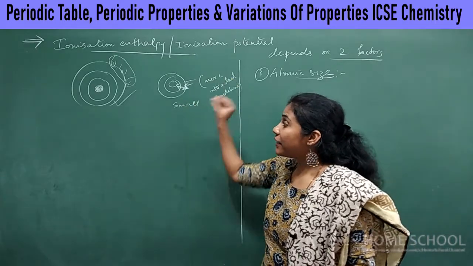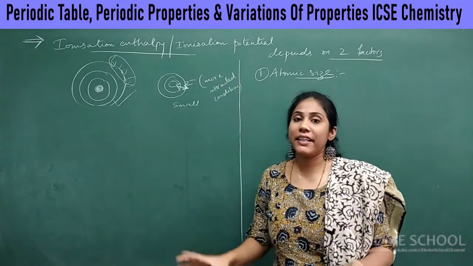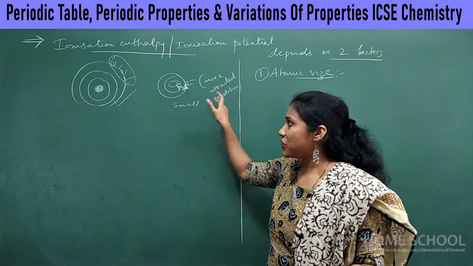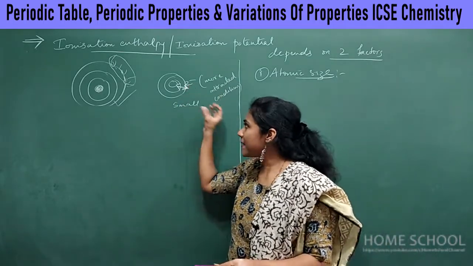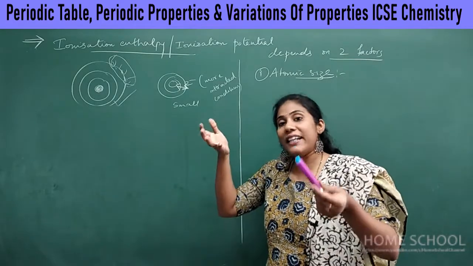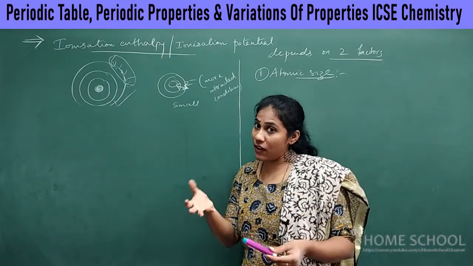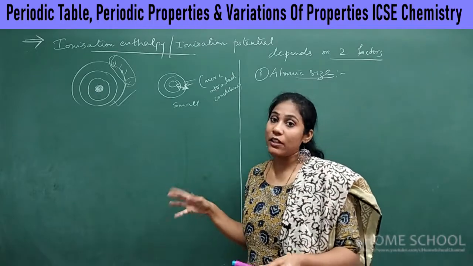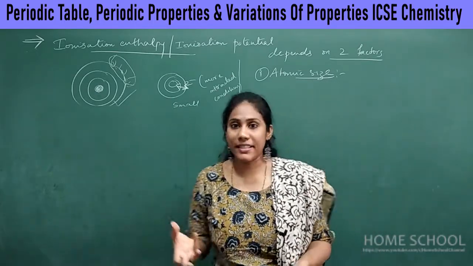You require very high energy to remove such an electron. So if the atom is small in size, it is very difficult to remove electrons, and very high ionization enthalpy is required. This is our concept.